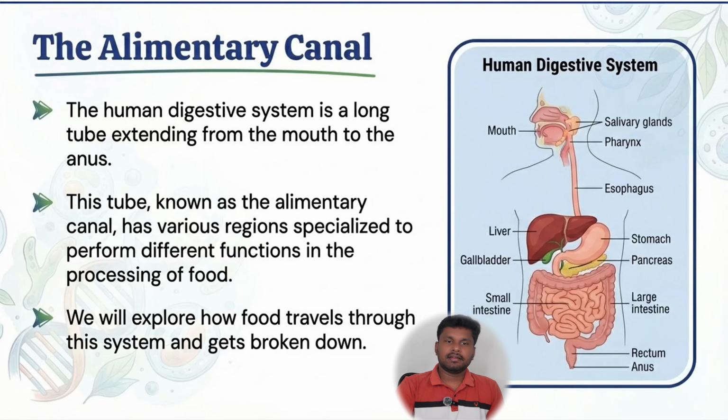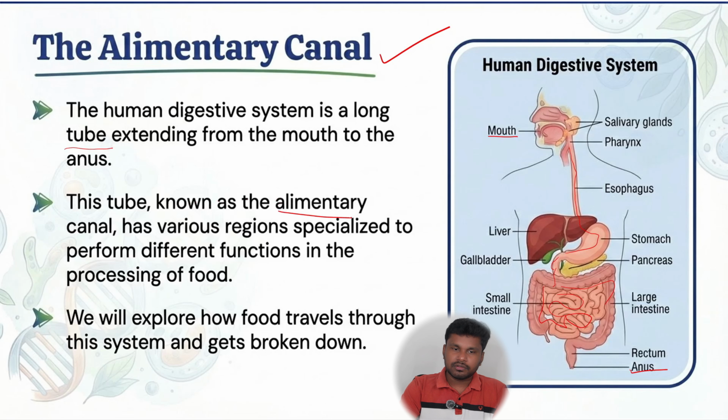So the first thing, the alimentary canal. What is the alimentary canal? The whole digestive system starting from the mouth till the anus is nothing but the alimentary canal. The human digestive system is a long tube. If you observe, right from the mouth it starts and resembles a tube. So this is all the tube from mouth to the anus. This tube is known as the alimentary canal.